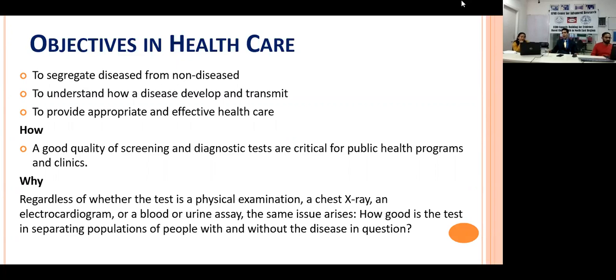So you have to make certain choices when you do this. This is the objective of our analysis, to segregate the healthy from unhealthy, or diseased from non-diseased, with certainty. But certainty comes with a cost, and we can have only limited cost.